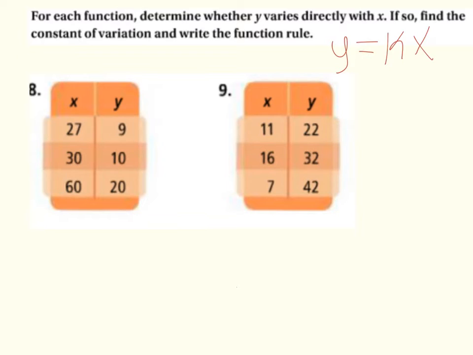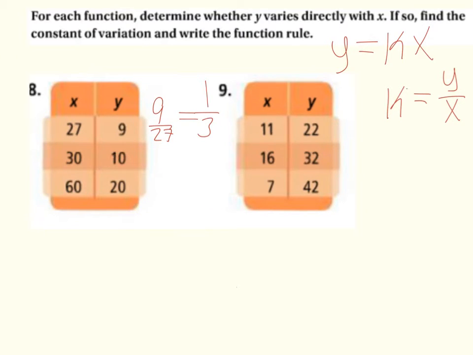So we're going to start by looking at our x's and our y's. We should always write our constant as y divided by x. Y's are always in the numerator. So in this case, we have 9 and 27. So we're going to write that as 9 over 27. And that can be simplified to 1/3.